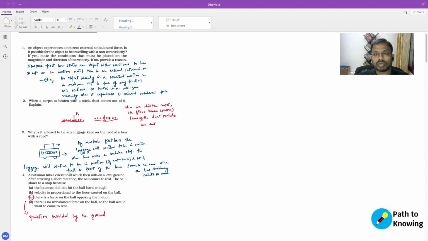So that is why the dust comes out of the carpet when you suddenly hit it. It's again based on Newton's first law, wherein an object that stays at rest will continue to be at rest. So when you suddenly hit it, the carpet tends to move, but the dust particles for a brief period tend to be at rest, and that's why they are away from the carpet.